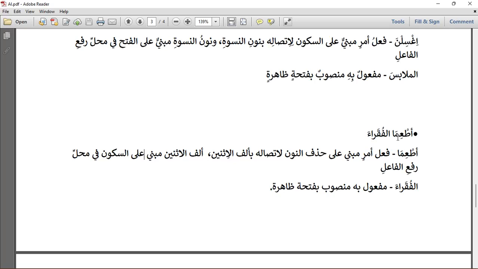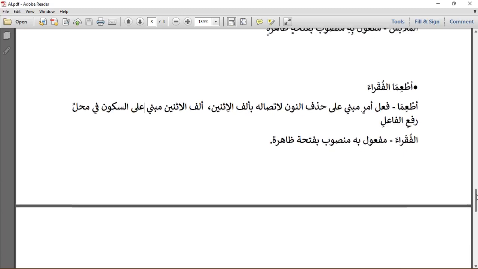At'im al-fuqara, feed the needy. So what are you feeding? What are you performing action on? It is the fuqara. That is why it is maf'ulun bihi. What is worked with? Mansubun bi fathatin zahira.